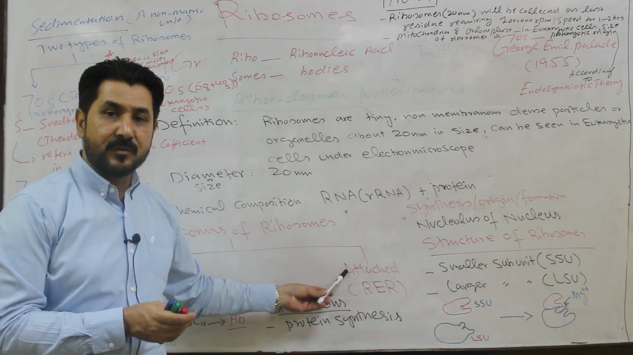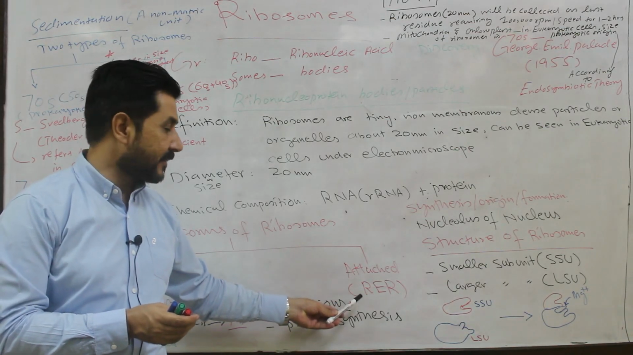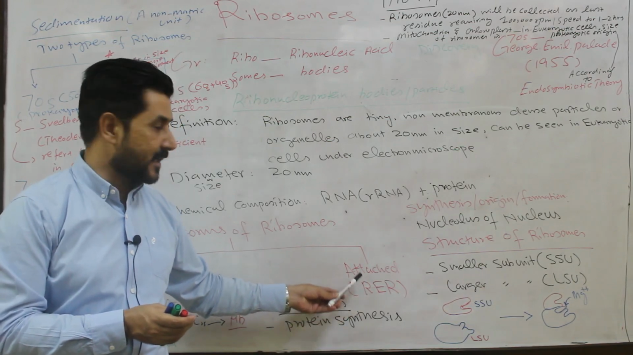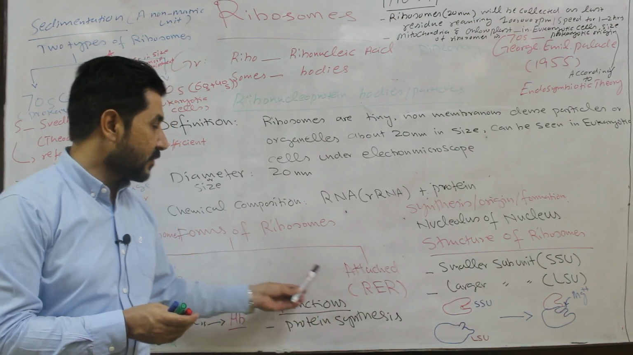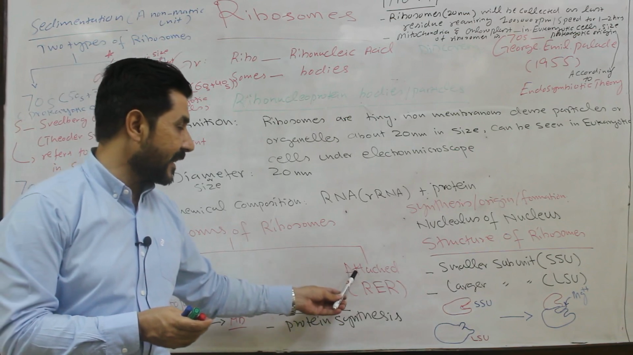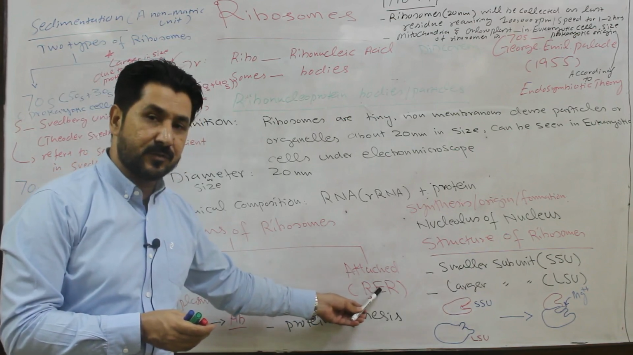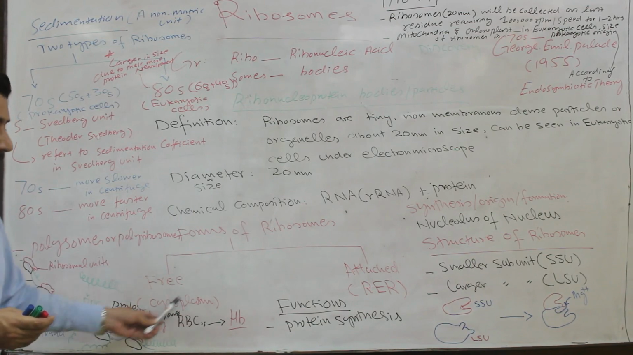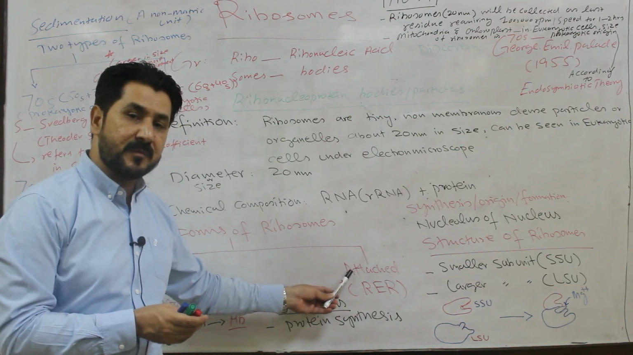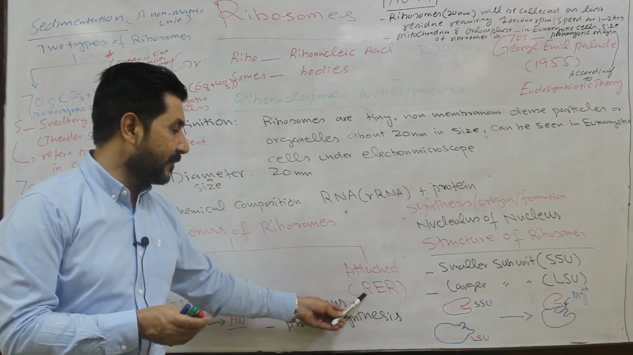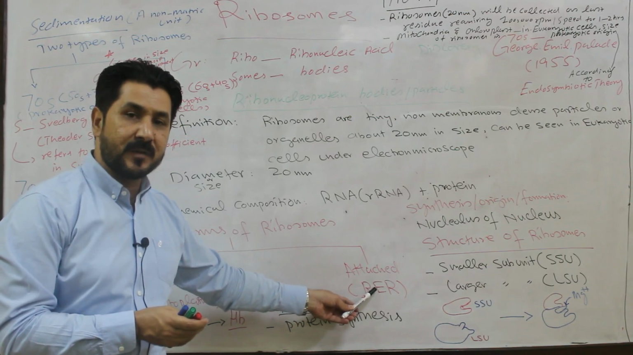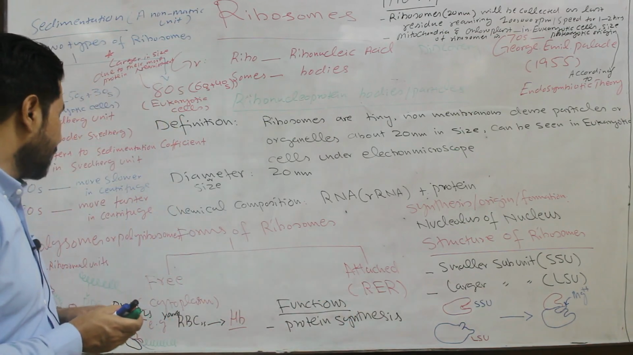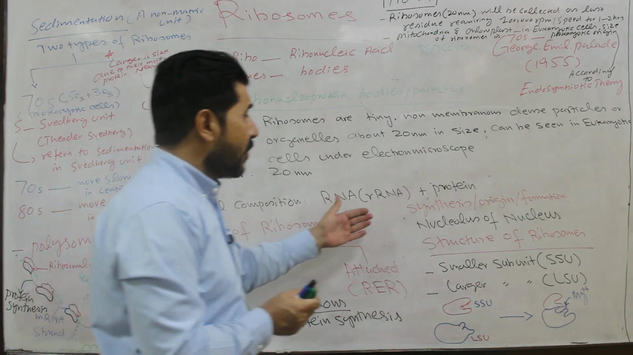The other form of the ribosome is the attached form. In the previous topic we talked about the rough endoplasmic reticulum. Rough endoplasmic reticulum is rough, coarse or granulated in appearance because of the attachment of ribosomes. So this is the free form of the ribosomes, freely present in the cytoplasm, and this is the attached form, attached with the endoplasmic reticulum, making it rough, and that is why rough endoplasmic reticulum is mainly involved in protein synthesis.